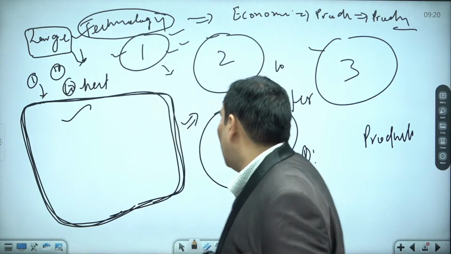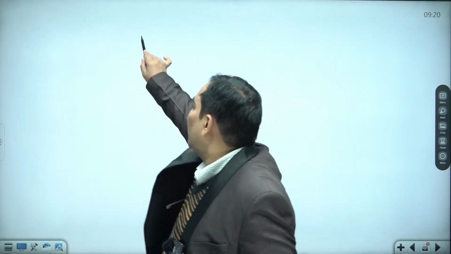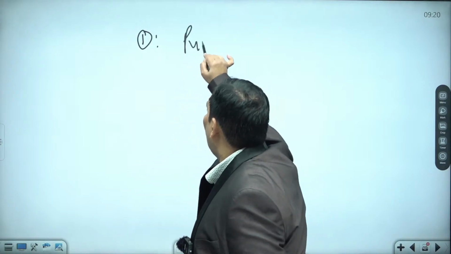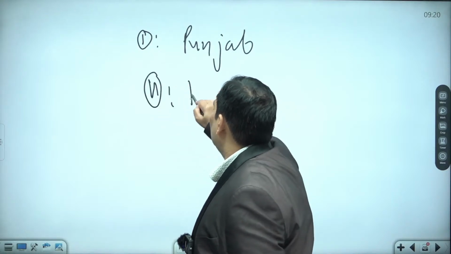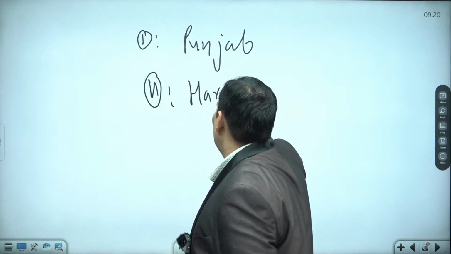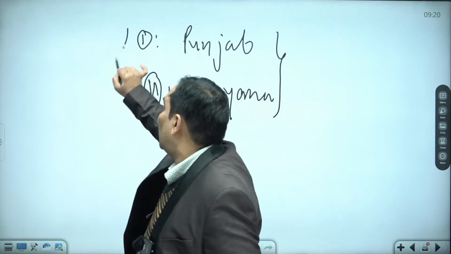There were two states in which this consolidation of land holding was mandatory: Punjab and Haryana.